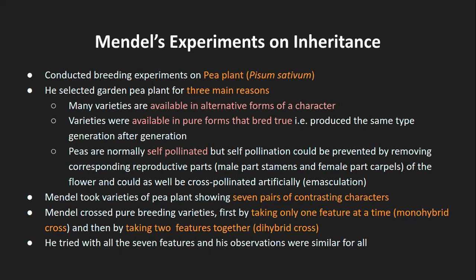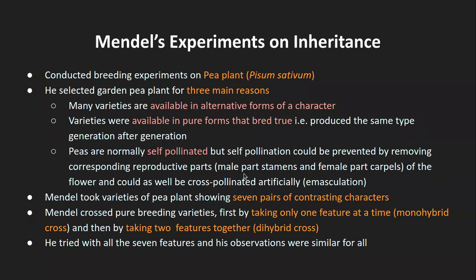That means, let's say I want to test for cross pollination now. Now I have a white flower producing plant and a purple flower producing plant. I can let them go for generations, but let's say I want to check what happens when I cross a plant with white flower with a plant with purple flower, right? Now in both of these cases, if I need to cross pollinate them, that is also possible. And this can also be done by removing the corresponding reproductive part.